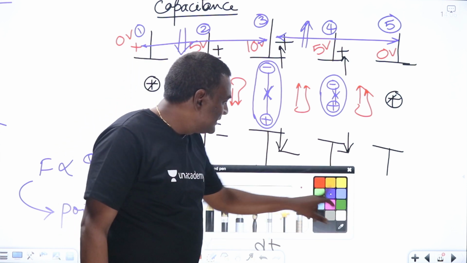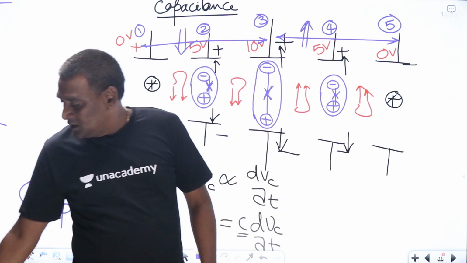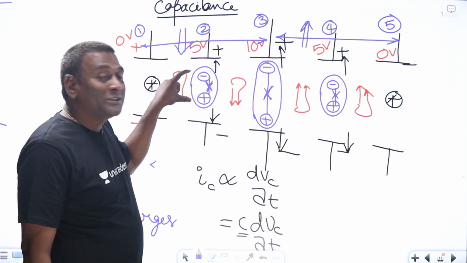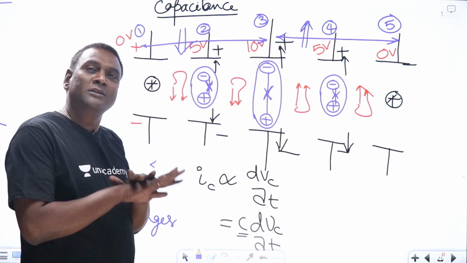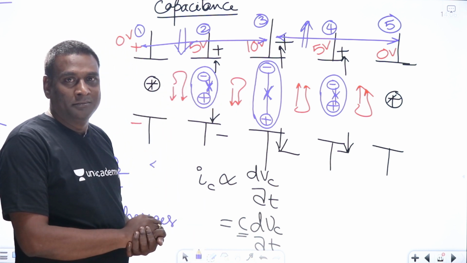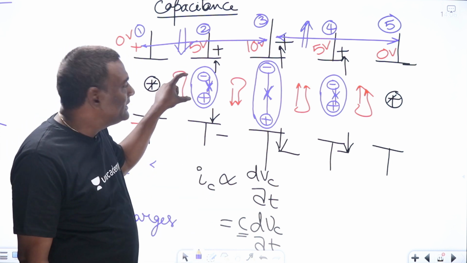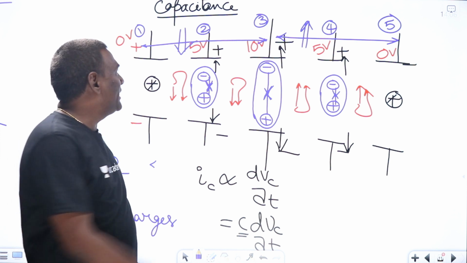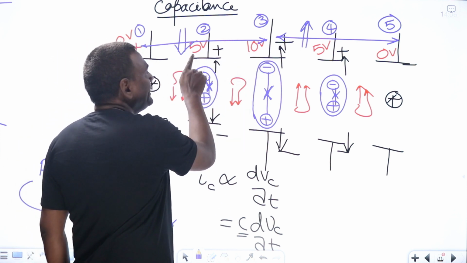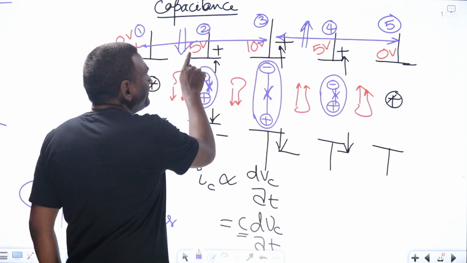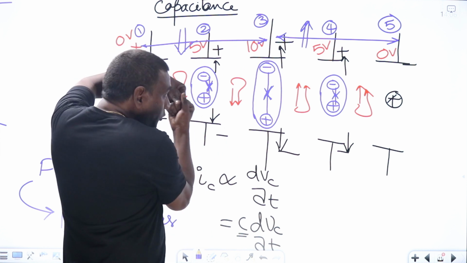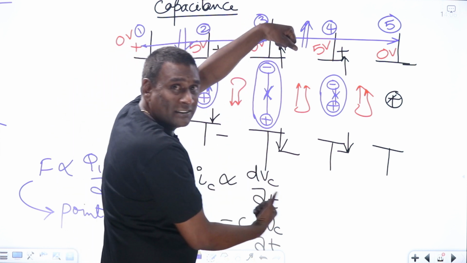But anyway, see here, if you say the attraction force here is more compared to here, capacitance will not exist. How can capacitance exist if the force here is more and the force here is less? Because the segregation force, if you see, here 5 volts, here 10 volts, so the segregation force is increased.